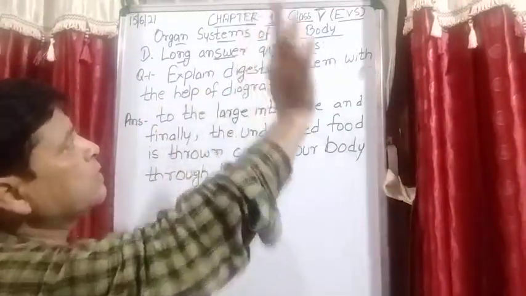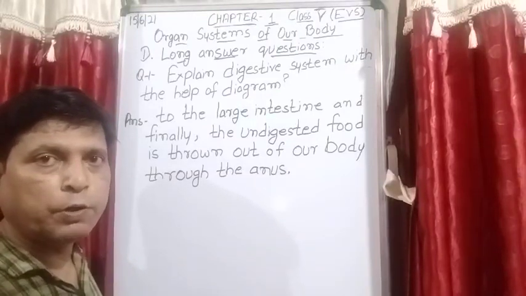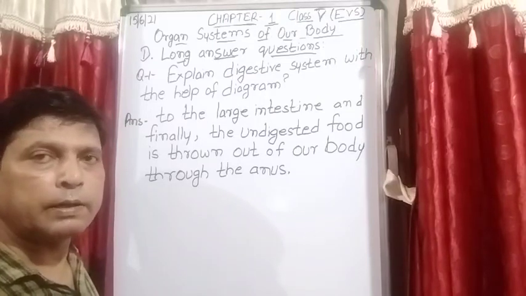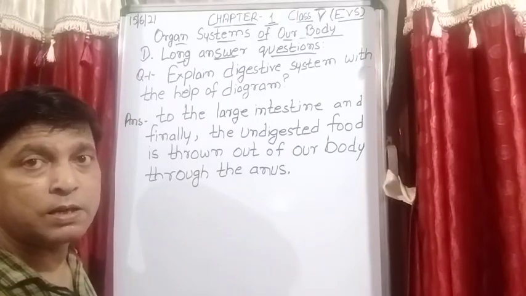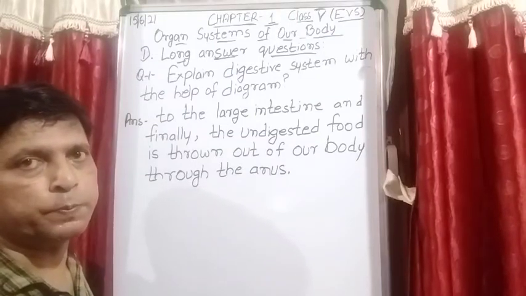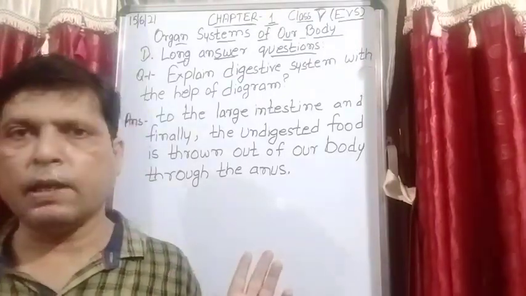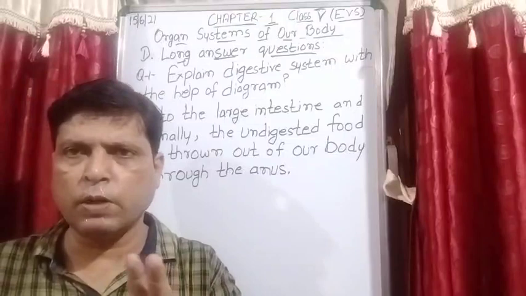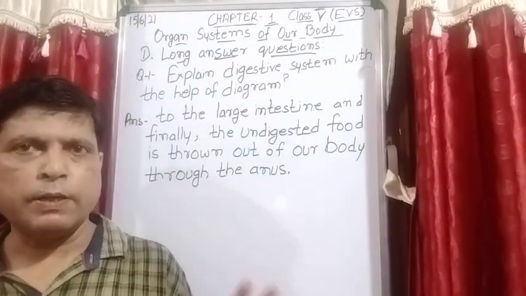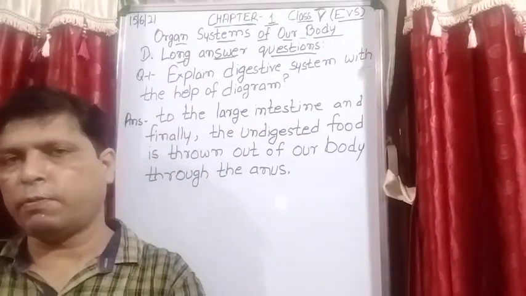It is our explained digestive system with the help of a diagram. So this answer is complete, and the diagram you will draw from page number 6, which is given in the book. And at the time when you are drawing the diagram, please label it also. Is it clear? Label the diagram also. And when you are writing the answer from the board, the best method is you can take a screenshot. Otherwise, while taking a screenshot, very easily you can note the answer from your mobile phone.